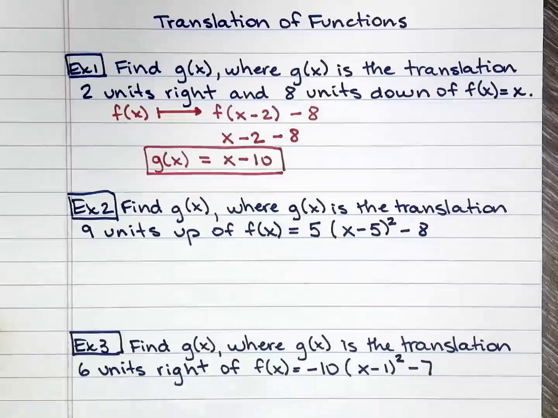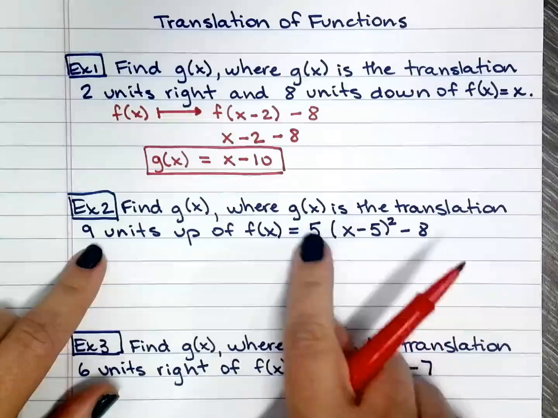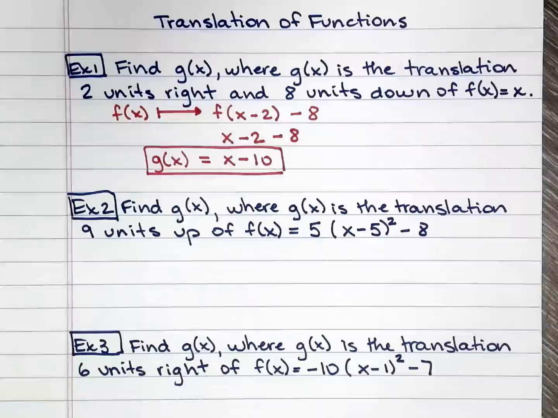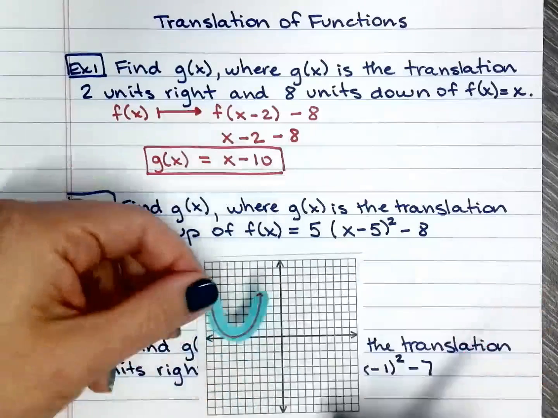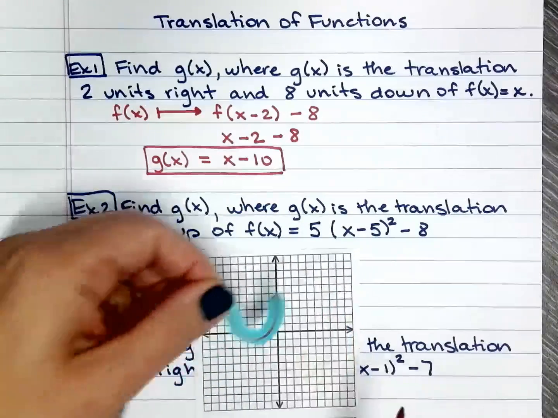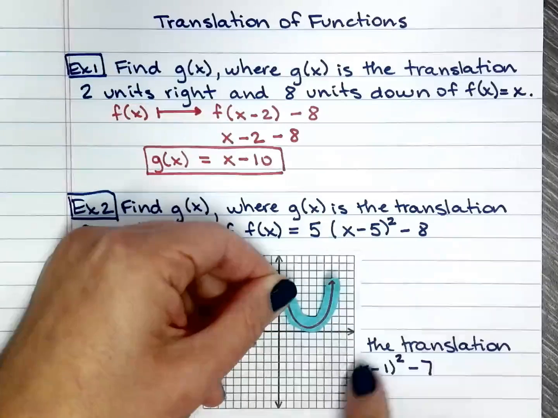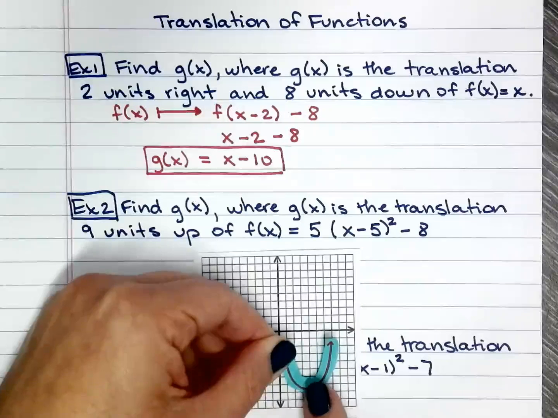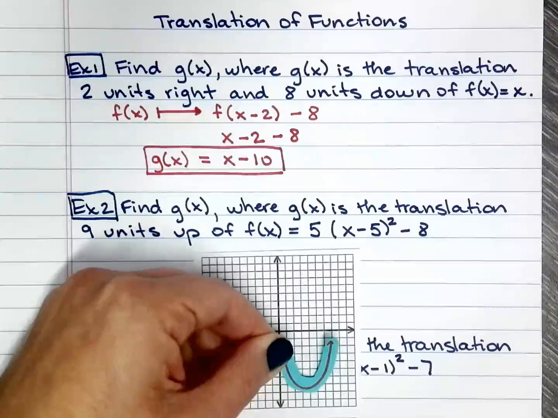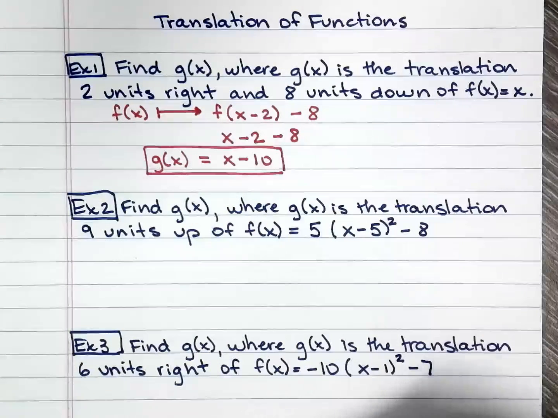Another one. So translation 9 units up of this function. That's one of the silly examples I gave in the beginning. So you're translating a quadratic function or just a parabola that was not starting at the origin. This one was starting 5 units to the right and 8 units down. It would be over here somewhere. And you just need to move or translate 9 units up. So where would that be? What is the new function?